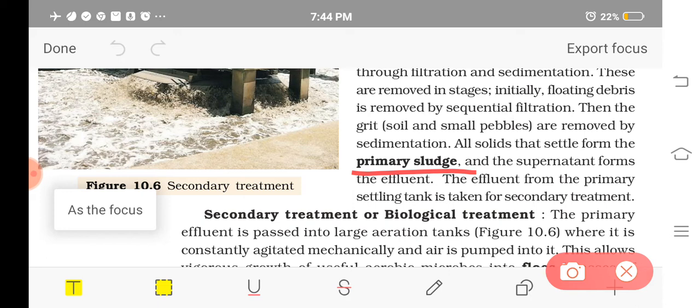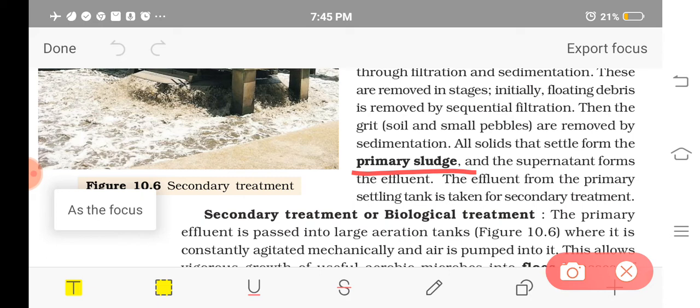The effluent from the primary settling tank, where sedimentation is used to remove the grit particles or pebbles, will be taken for the secondary treatment.